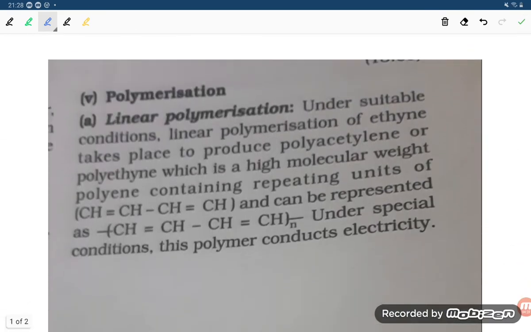In linear polymerization, I told you that you will get polyacetylene, a high molecular weight compound which conducts electricity and is used as an electrode for batteries. And in cyclic polymerization, three molecules of ethyne undergo polymerization to give benzene. When you pass the vapors of ethyne through a red hot iron tube at 873 Kelvin, you will get benzene.